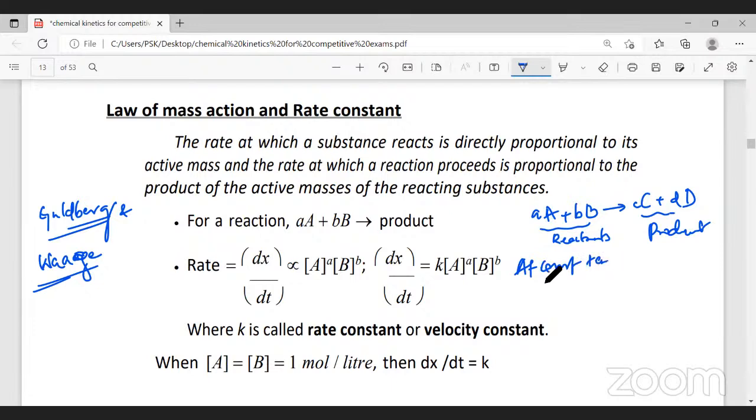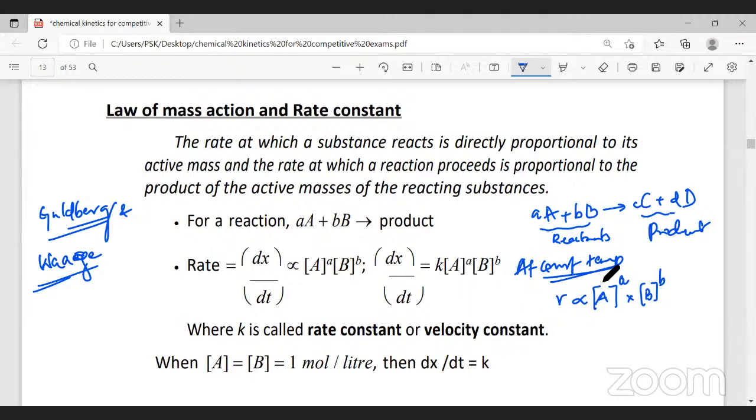At constant temperature, the rate of a reaction is directly proportional to the product of molar concentrations of the reactants. Whatever we write in the square bracket means molar concentration. The reactants are A and B here, so I've written the concentration of A into the concentration of B, whose coefficients are raised to their power. This is the mathematical representation of the law of mass action.